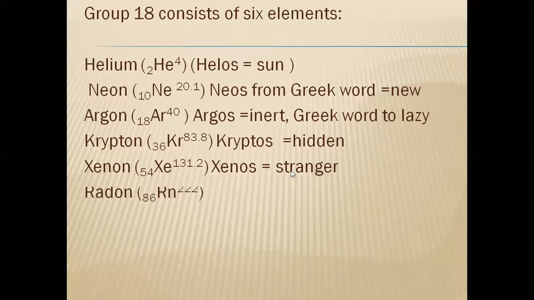Then radon, and remember, this radon does not exist in the atmosphere, whereas the other five noble gases exist in the atmosphere in a very small quantity, less than 1%. But radon does not exist in the atmosphere. Only through radioactive disintegration of radium are we getting radon.